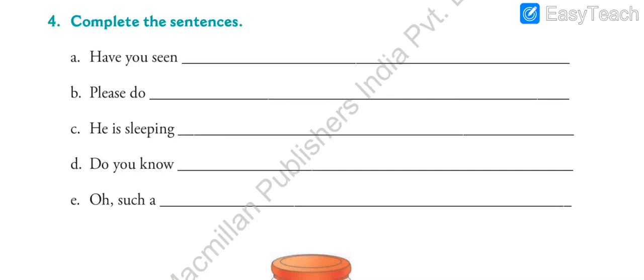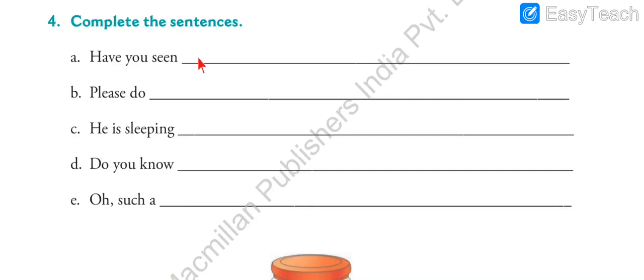As you can see on your screen, exercise number 4, complete the sentences. Here the beginning of the sentence, a few words, is given and you have to complete the sentence. You have to write your own sentence. So here I will write some sample answers, and with those sample answers you can understand how to make sentences, and after that you can make your own sentences. So let us just begin.